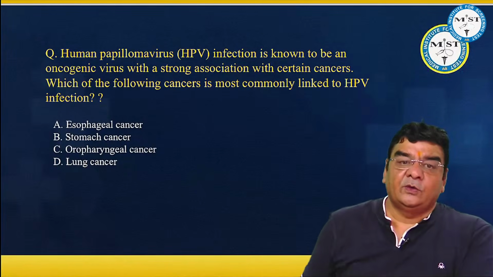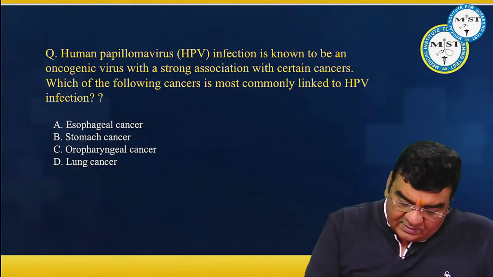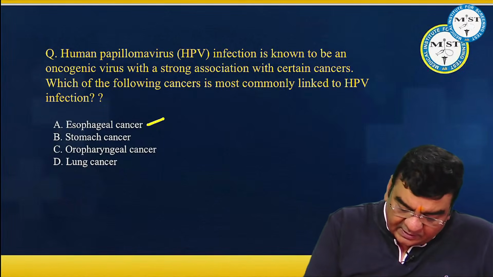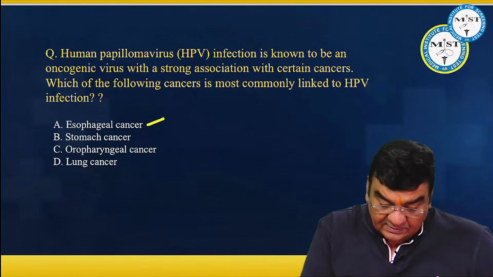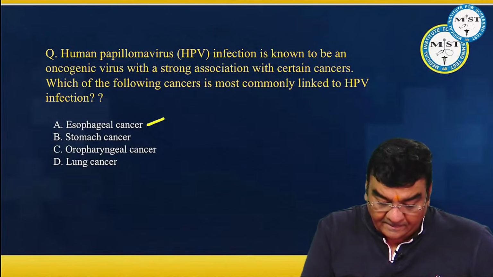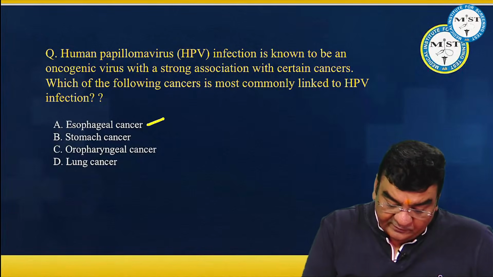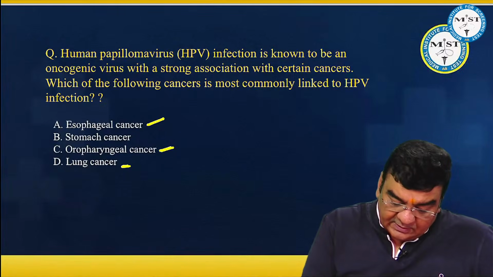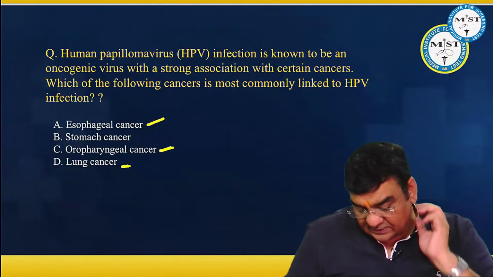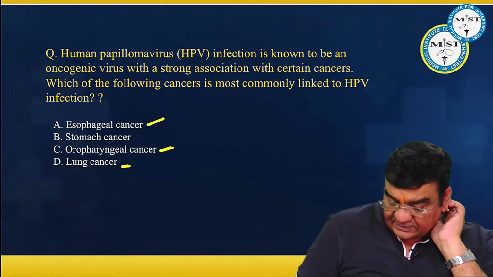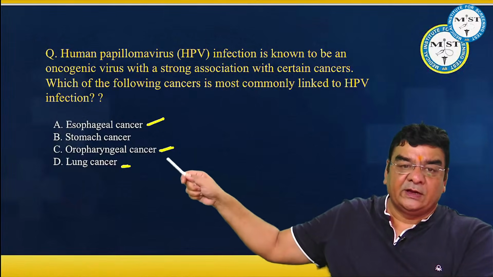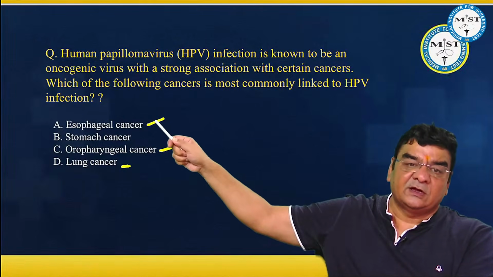Right. Now let's see. Herein, for esophageal cancer, yes, HPV is a culprit. For stomach cancer, it is not the HPV which is a usual cause. Oral cancer, yes. Lung cancer, let's leave that. So here, esophageal cancer and oral cancer, both HPV is a culprit.